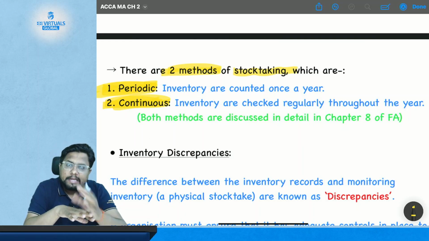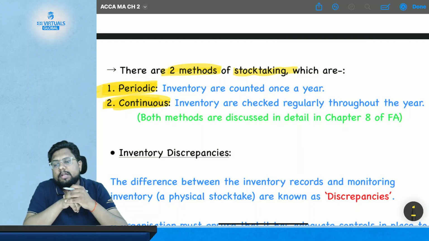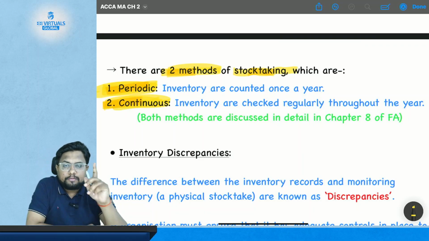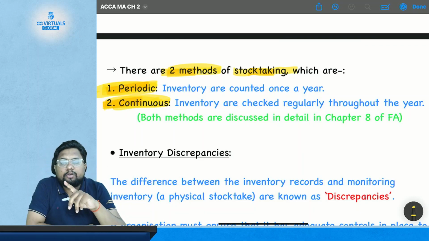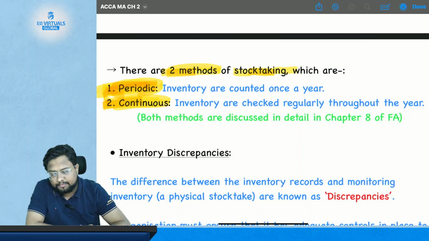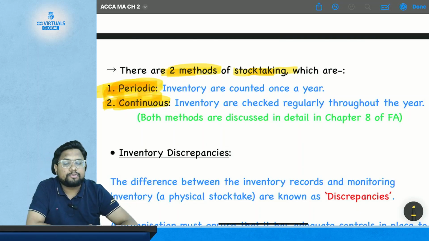You can, at any point of time, know the situation of the material, how much quantity of the material is there with you. Okay, so there are two methods for stock taking: periodic and continuous. In the subject of FA, in chapter number 8, which is IAS 2 Inventory, we have discussed this topic in detail, what the periodic and continuous methods of stock taking are.